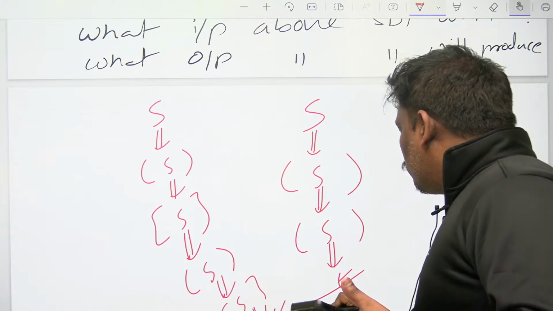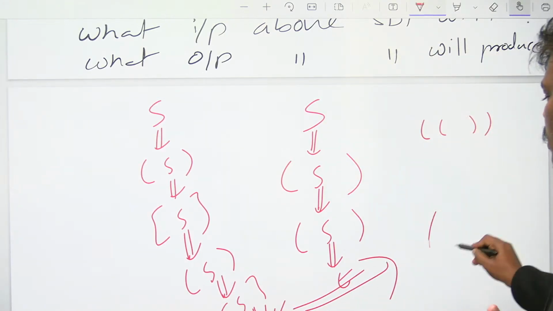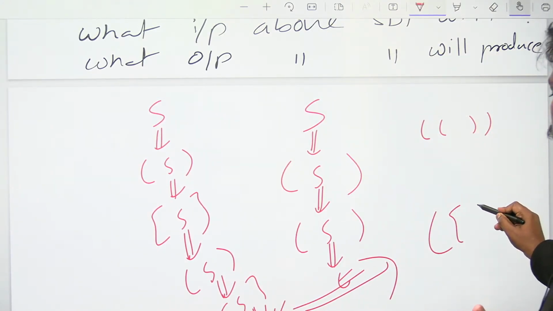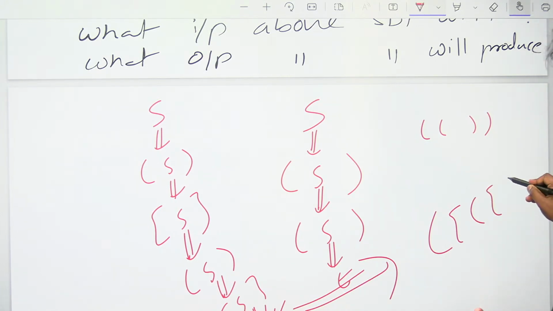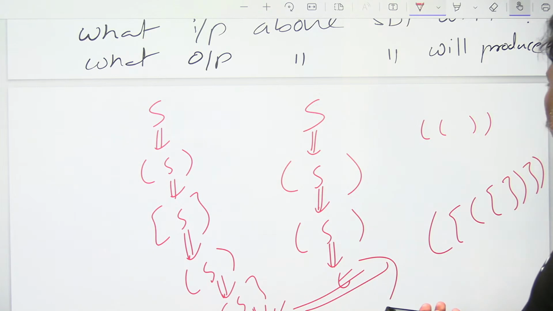What is the meaning? Two open brackets, two closed brackets. This is directly saying that however many open brackets there are, that many closed brackets.